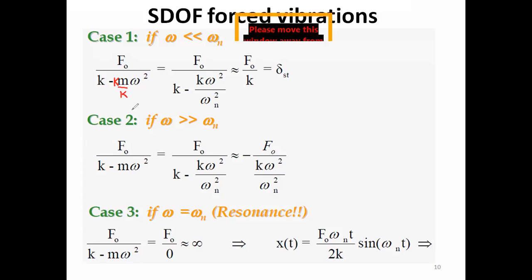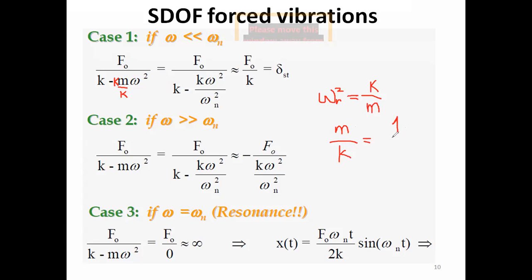So m by k is the inverse of omega n square, which is k by m, so m by k is 1 over omega n square.